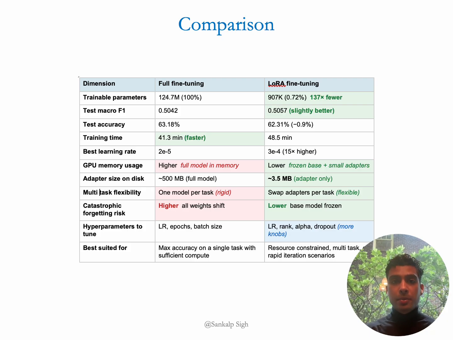Overall, comparing the two approaches, what becomes very evident is that we achieve similar accuracy and F1 scores with almost comparable training time of around 40 to 50 minutes. On the other hand, LoRA needs way less memory and poses much less risk of forgetting base training, considering we are changing all the 125 million parameters in full fine-tuning. It is more adaptable to tasks since we can just switch adapters with base parameters being kept frozen.